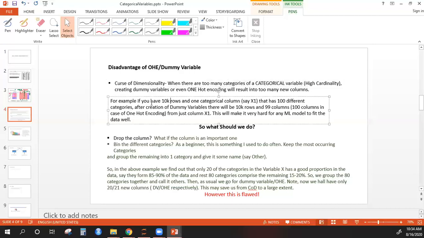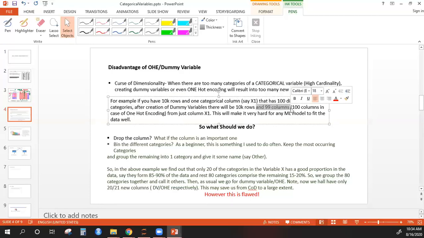For example, if you have 10,000 rows in your data and one categorical column, let's say x1 is the column, and there are 100 different categories. After creation of dummy variables, there will be 10k rows, the rows will remain the same of course, and there will be 99 columns.